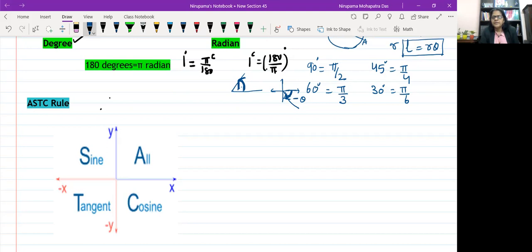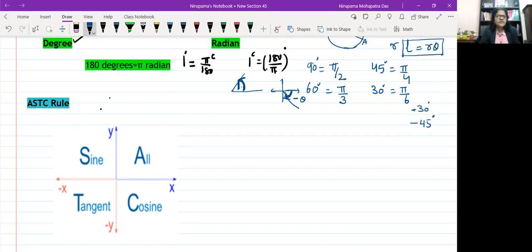So here you can have minus 30 degree, minus 45 degree. It means 45 degree measured in the clockwise direction, right? So in that way, the angle can be positive and negative depending upon the direction in which you are measuring it. Okay, now let me teach you the ASTC rule.